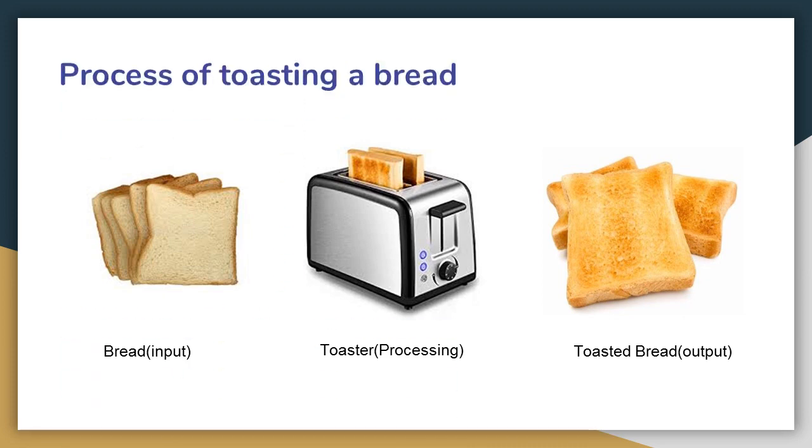Process of toasting a bread. While toasting a bread, we need to give an input. There is a process that happens in the toaster and we get the output. Your bread is the input that we put into the toaster. The bread is toasted and then we get the toasted bread as the output. Now let us take another example.